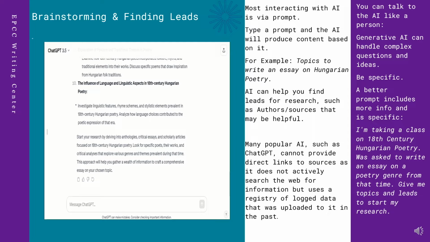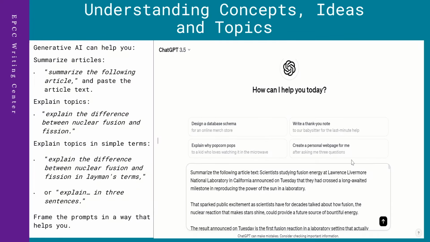A better prompt includes more information and is specific. For example, I am taking a poetry class on 18th century Hungarian poetry, and I was asked to investigate and write an essay on one poetry genre from that time. Could you give me some topics and some leads to start my research?